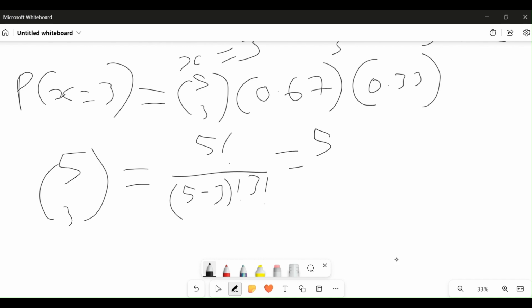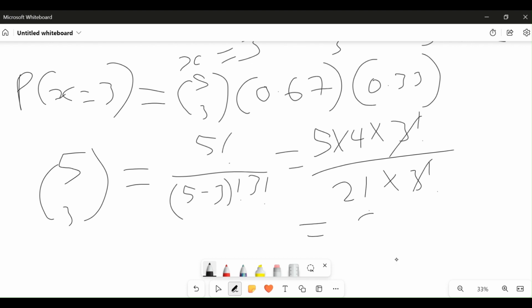That is 5 times 4 times 3 factorial over 2 factorial times 3 factorial, since 5 minus 3 is 2. 3 factorial cancels 3 factorial, so we are left with 20 over 2 factorial. 5 times 4 is 20, 2 factorial is 2, and 20 divided by 2 equals 10. So 5 combination 3 is equal to 10.